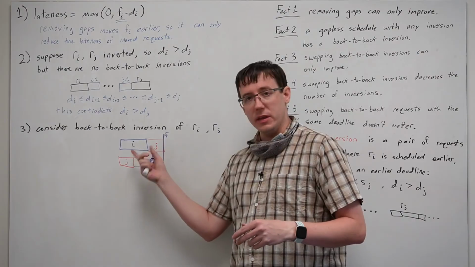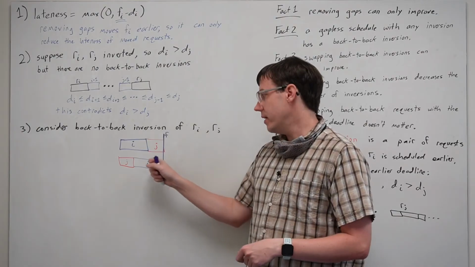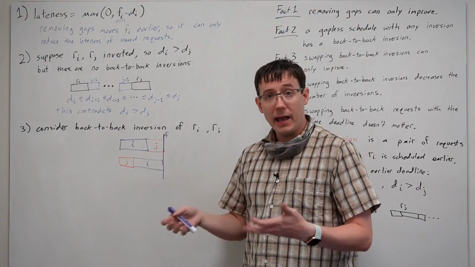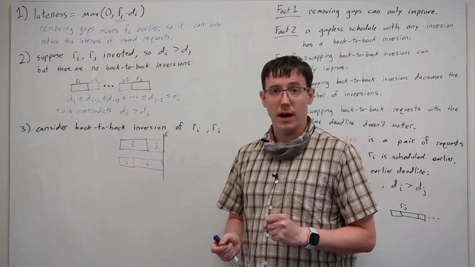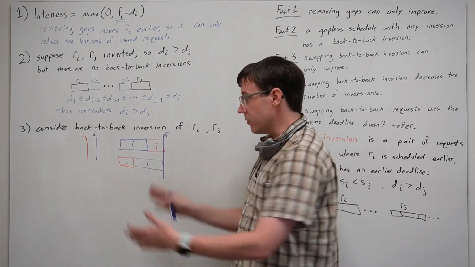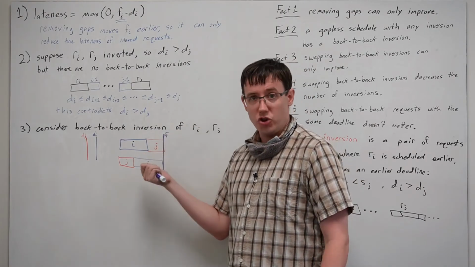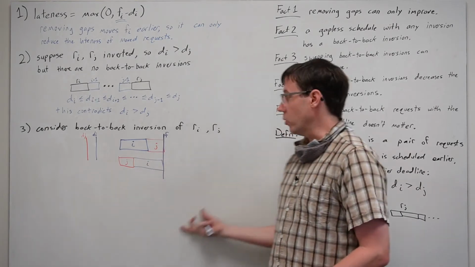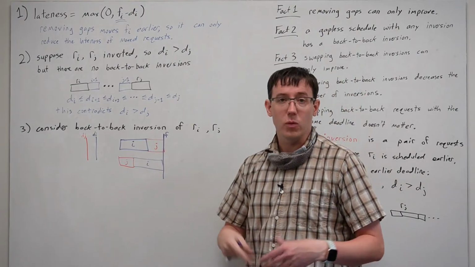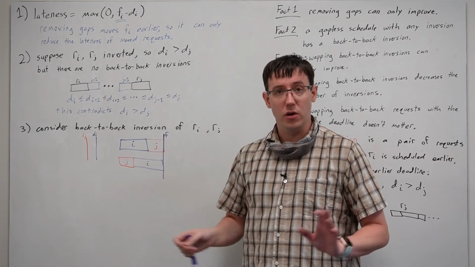So before we swapped these in the original schedule, we know that they were inverted, which means that the later task had the earlier deadline. So if we add to this chart the deadlines for I and J, then we know that the overall lateness for this pair of tasks in the original schedule was based on request J. It's possible that these deadlines were somewhere over here, where the maximum lateness between I and J was 0. And if that's the case, then swapping them is definitely not going to change the overall lateness.